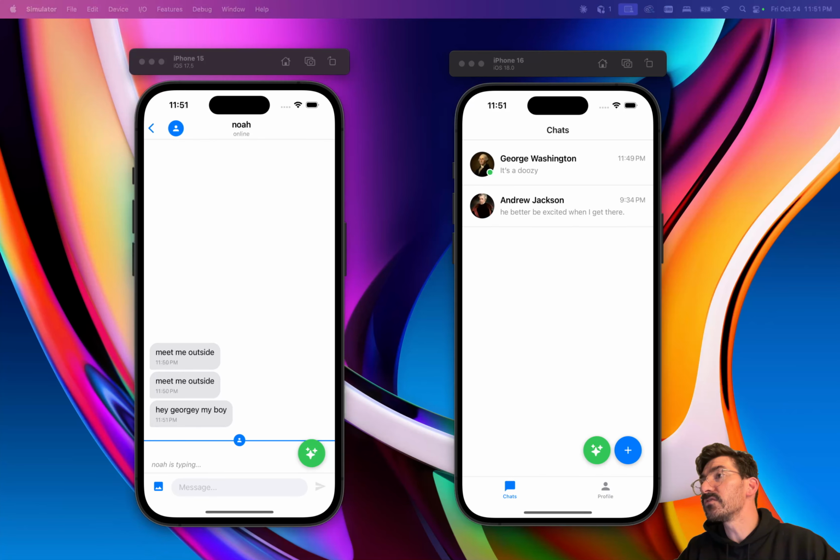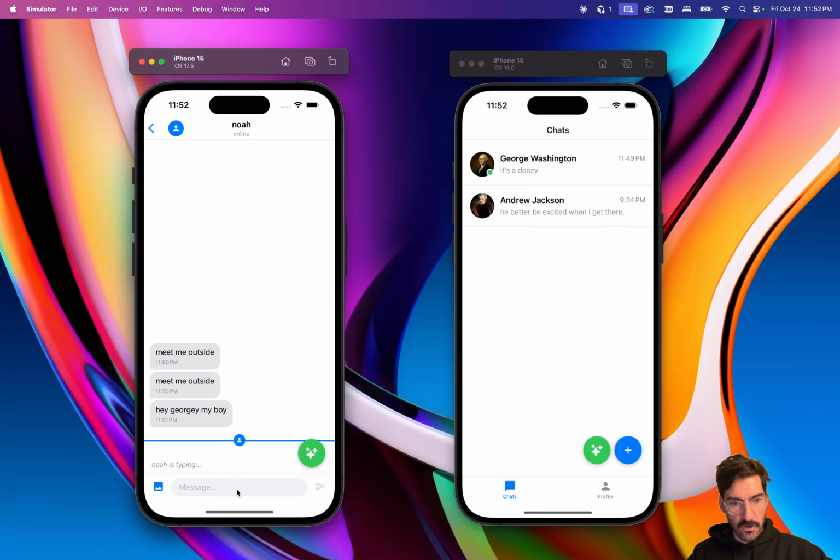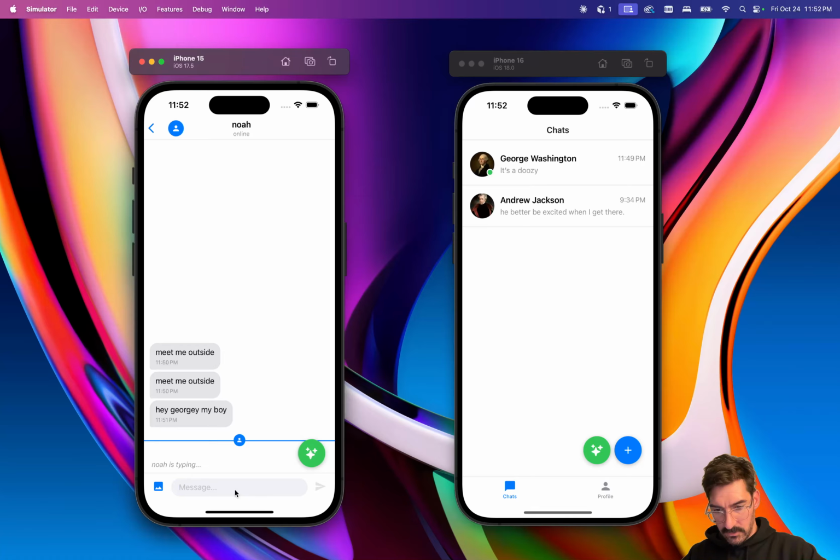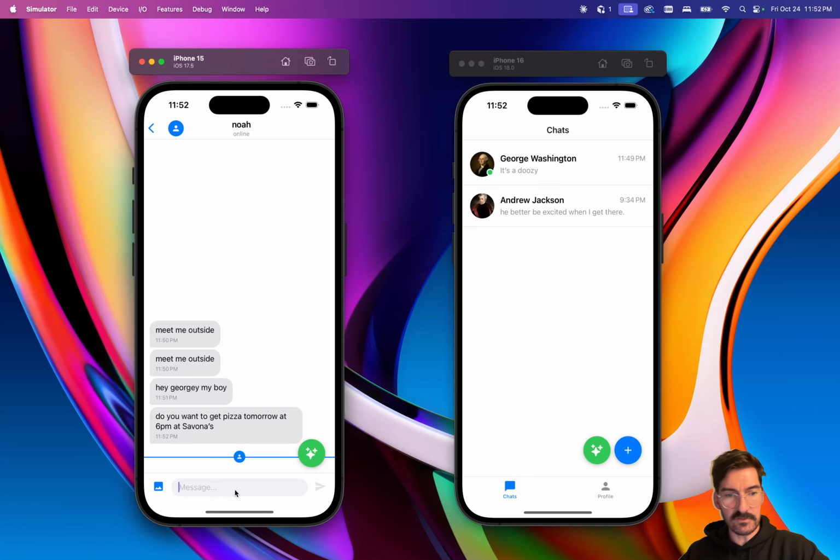Okay, so let's see. I think that's most. Oh, the calendar, of course. So the calendar feature is another feature that's a big one for this persona, allowing them to schedule different kinds of events. So we're going to ask George, do you want to get pizza tomorrow at 6 p.m. at Savona's? That is a local pizza spot here in Kingston.